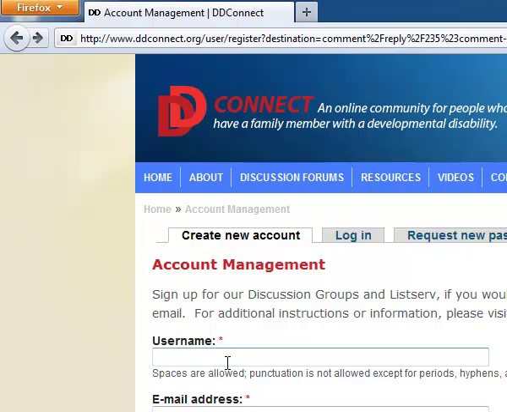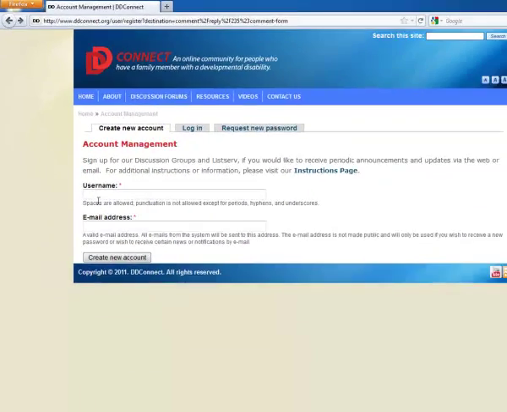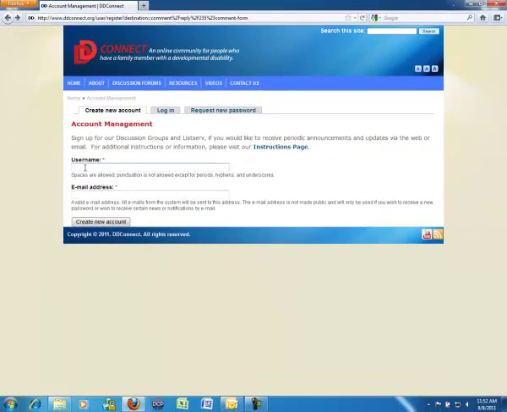So if I want to create a username, and if you follow the instructions that we're using here or in the instructions page, first enter a username. Let's assume that the user in this case is a famous John Doe, and his username for the purposes of this site is jdoe, J-D-O-E. And his email address is john.doe@gmail.com. Of course, you would enter in your own email address and your own username that you want to use, and then you will click Create an Account.